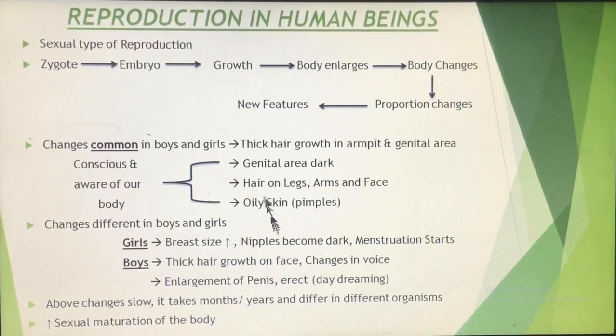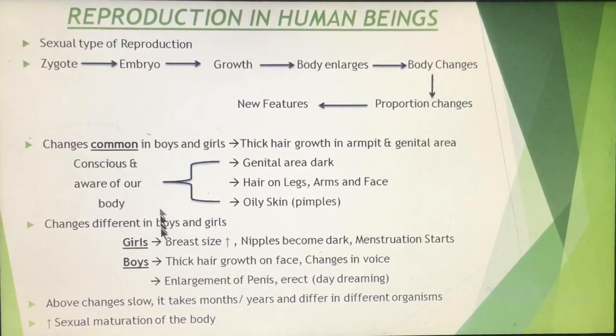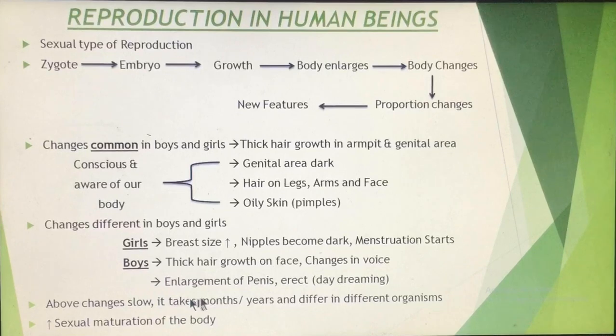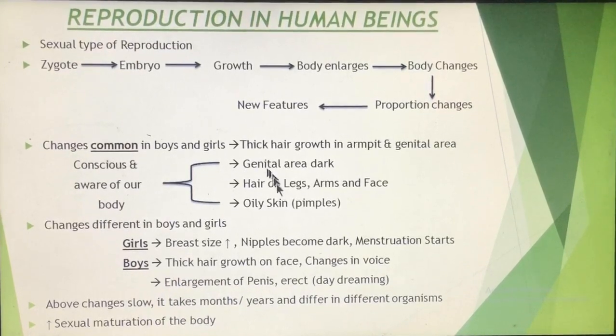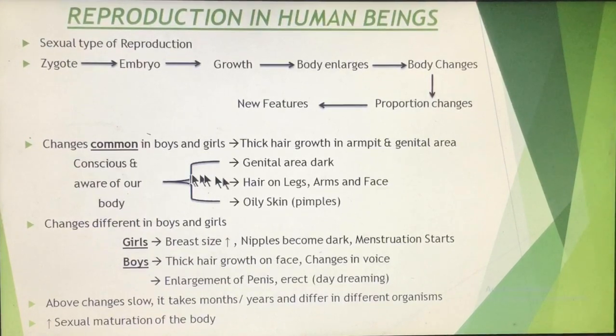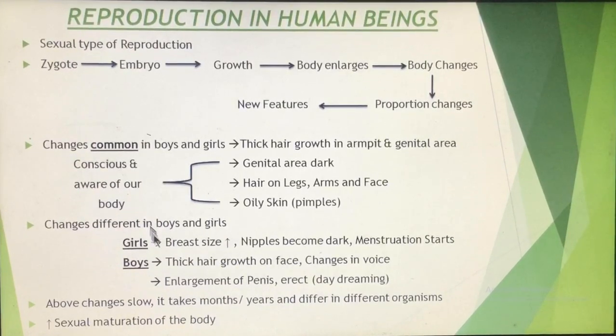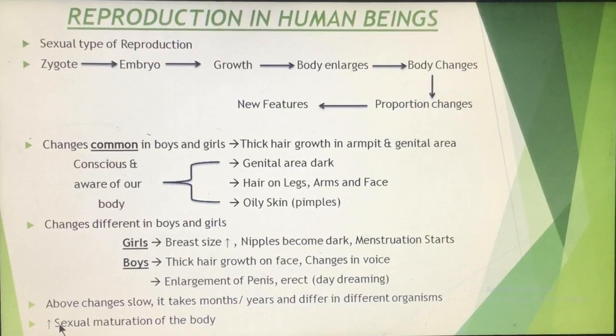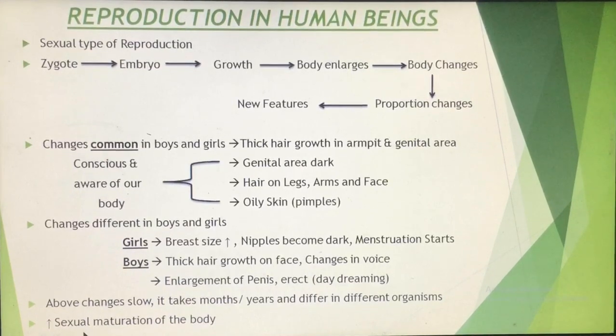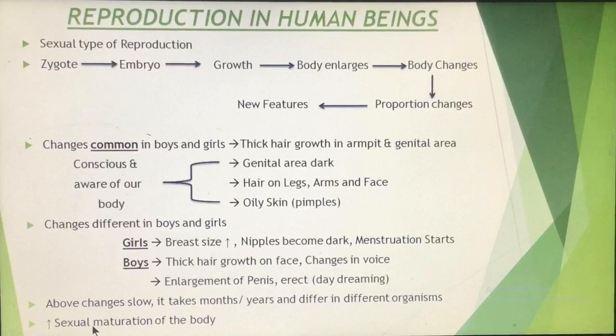Now all these changes which take place in the body are very slow changes which may take months or even years, and these changes are different in different organisms. What do these changes indicate? These changes indicate that now the body of a boy or a girl is sexually mature. So all these changes indicate the sexual maturity of the body of a boy or a girl.